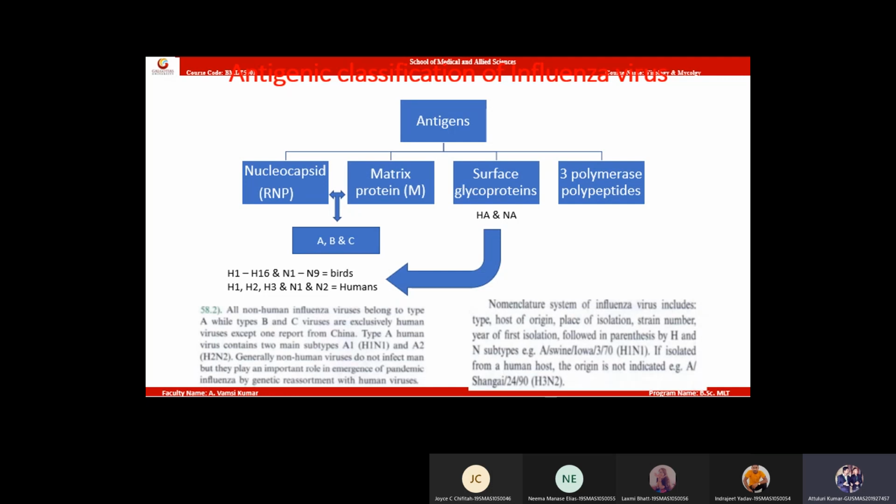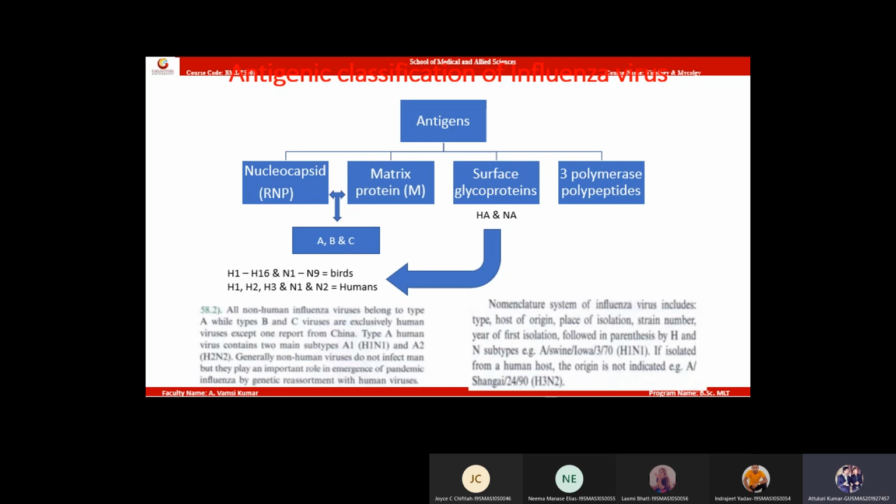Usually, humans get one type of influenza infection.